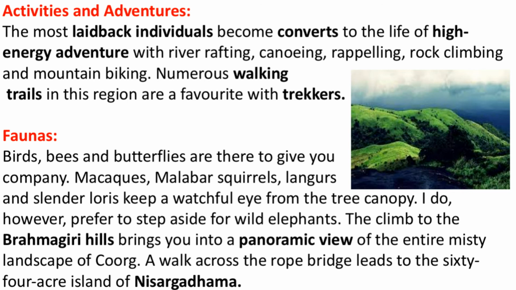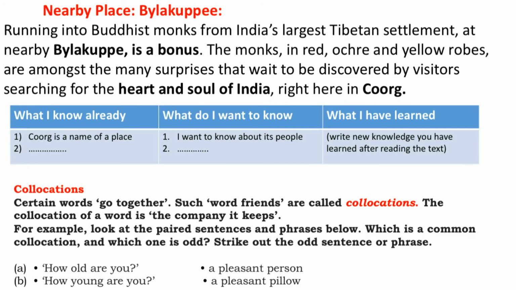Now we come to the last stanza, and it's a nearby place. From Coorg, there is one particular place, and that is Bylakuppe, where you can run into Buddhist monks from India's largest Tibetan settlement. It's a bonus. Once you visit Coorg, you also get one bonus, which means it's extra. So, what is the extra thing that you can enjoy? You can enjoy the view of one of the largest Tibetan settlements in South India, that is Bylakuppe.